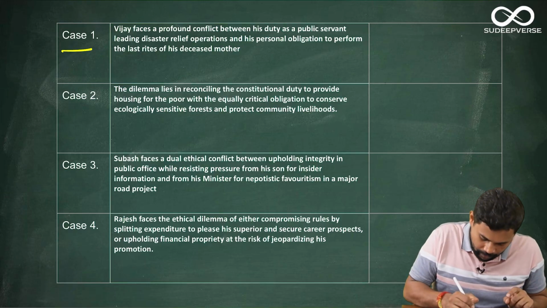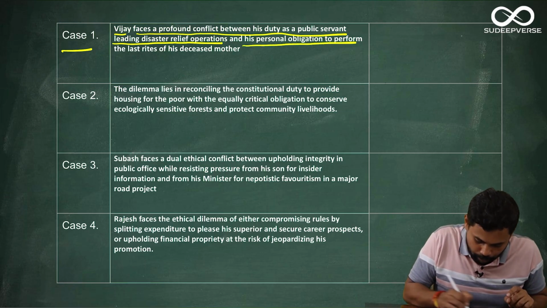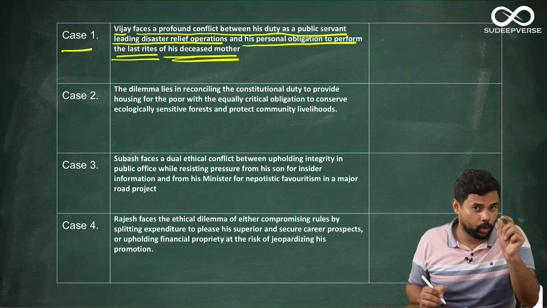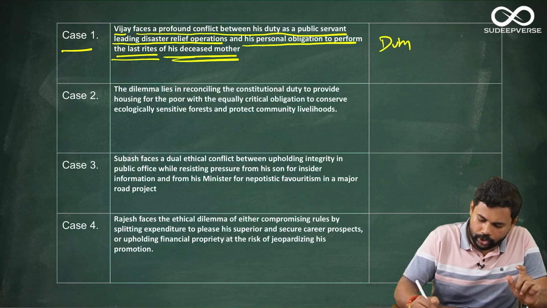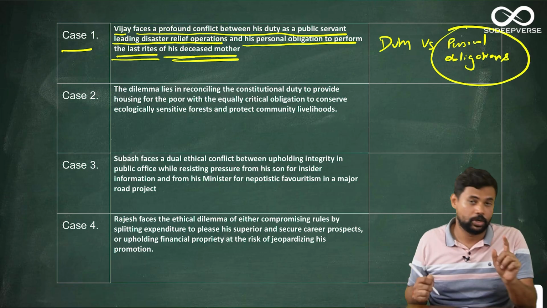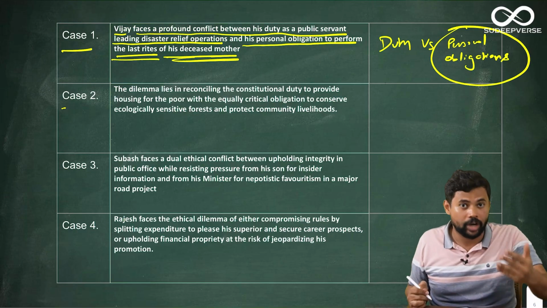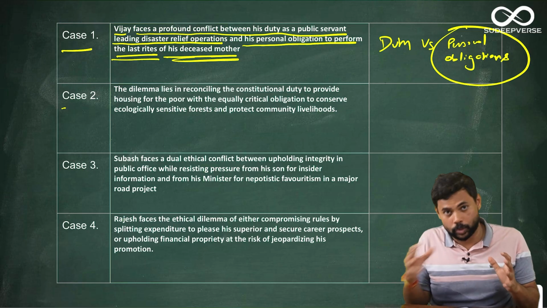The first case is Vijay faces a profound conflict between his duty as a public servant leading disaster relief operations and his personal obligation to perform the last rites of his deceased mother. Again, it's a very, very emotionally close dilemma. You should be very, very careful how you balance it. So this dilemma is basically about duty versus personal obligations. Okay, now in the personal obligations, they have created extra weightage by telling that there is no close relative and Vijay's elder sister is in USA. So that creates an extra weightage towards personal obligation.